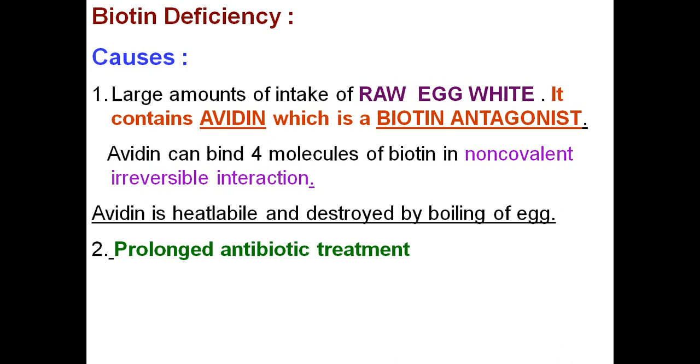So that is the reason if you take raw egg, what will happen? This avidin binds with the biotin, so it prevents its absorption. So if you are taking raw egg daily, then it can cause biotin deficiency. This avidin is heat labile and destroyed by boiling of egg. So it is always better to eat the boiled egg instead of eating raw egg.